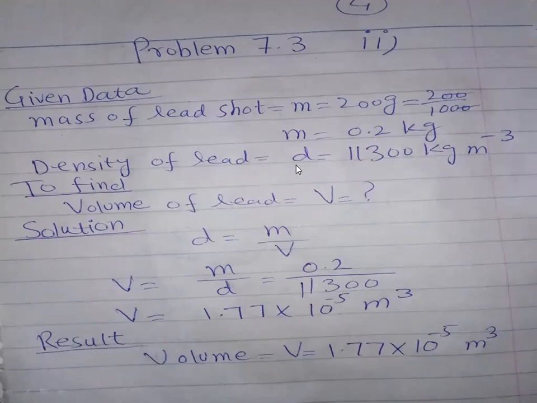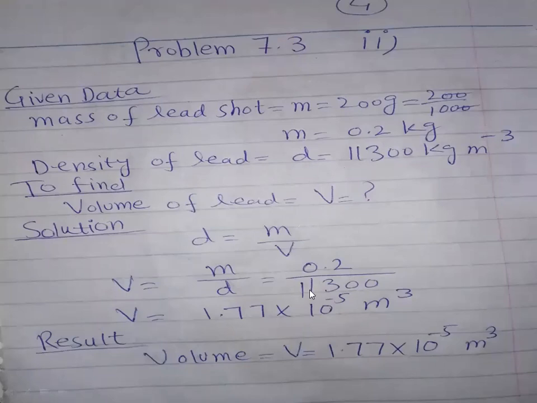Density of lead is also given to me: 11,300 kilogram per cubic meter is the unit of density. These two things are given to me. In this numerical, I am asked to find the volume of lead. I will use the same formula as in part 1: V equals m over rho.